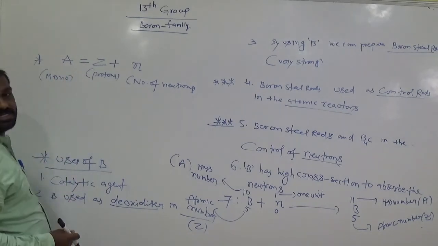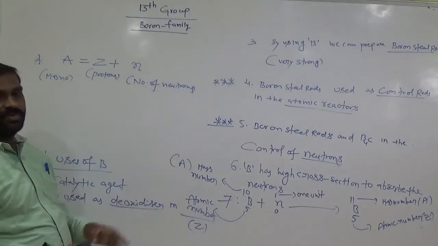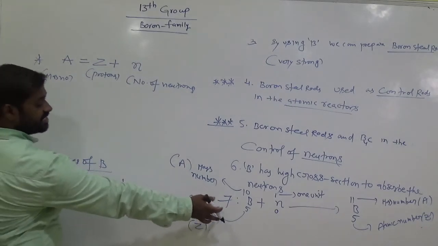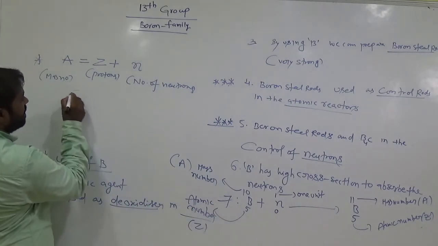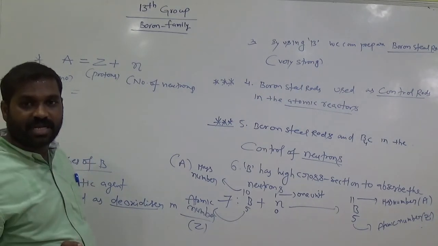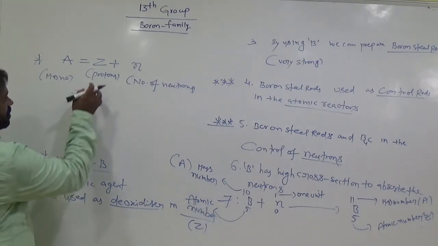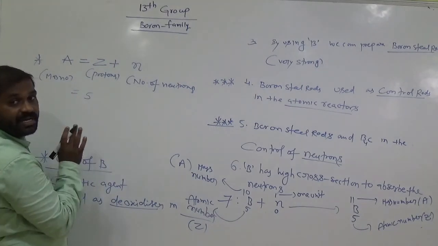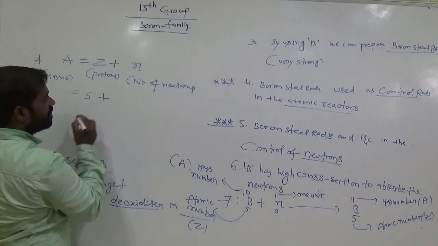In the first case, atomic number means either the number of electrons or the number of protons, both are the same. So how many protons does it consist of here? 5. Why is the atomic number 5?